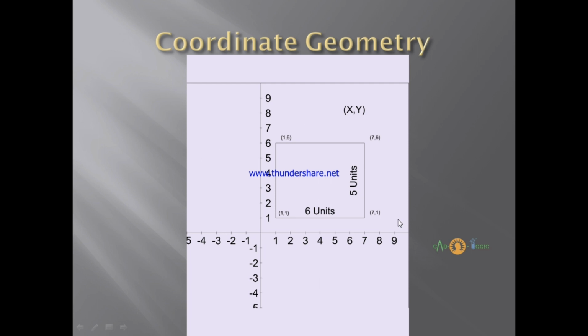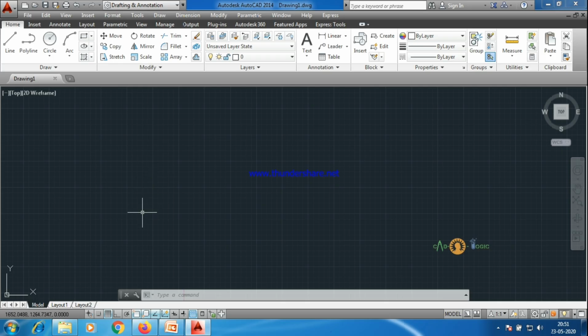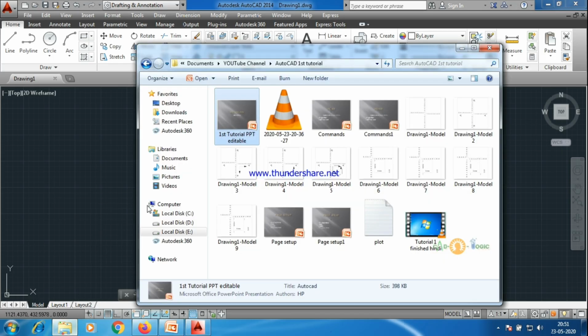So I hope this particular concept is clear. If this is clear, you are ready to go and start AutoCAD. Shall we assume that this is clear? Okay. So first start with this.